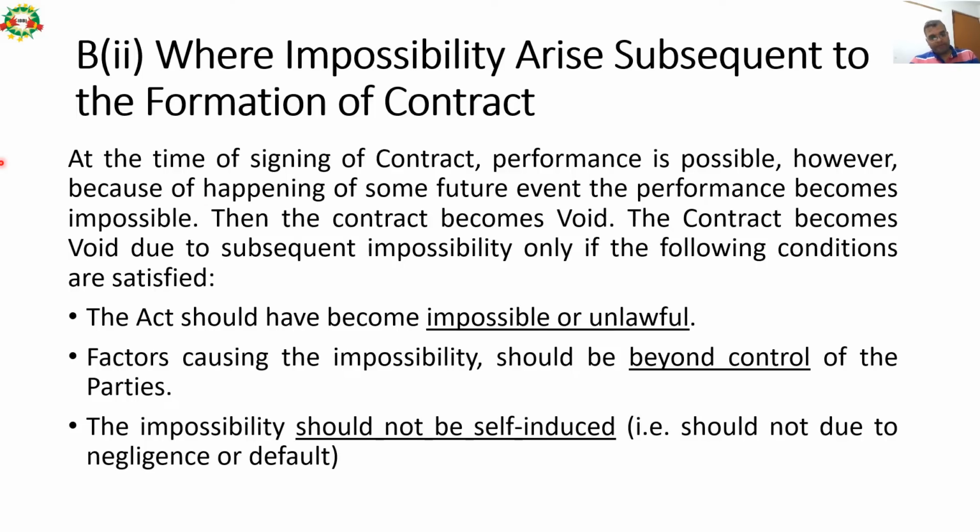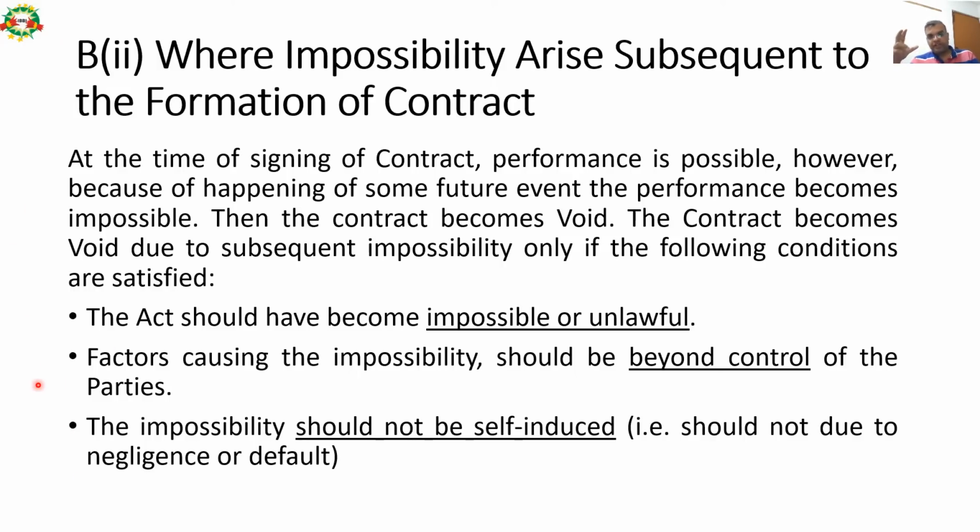Now the second scenario: at the time of signing the contract, the performance may not be impossible, but it may become impossible after signing the contract, subsequent to the formation of the contract. At the time of signing the contract, performance is possible. However, because of the happening of some future event, the performance becomes impossible. Then the contract becomes void. The contract becomes void due to subsequent impossibility only if the following conditions are satisfied. So the act should have become impossible or unlawful.